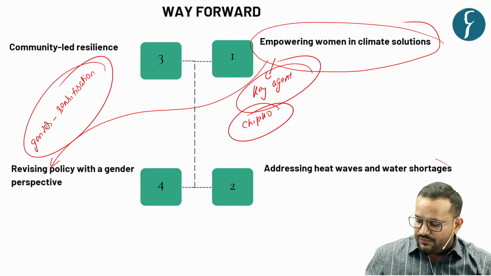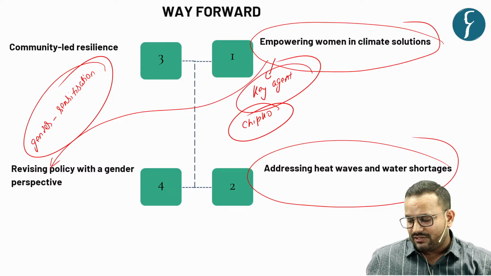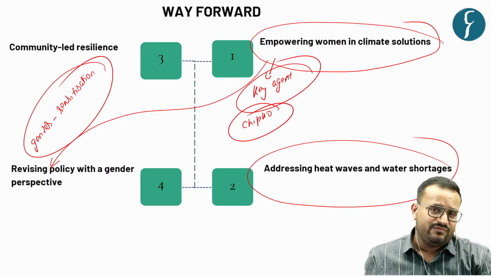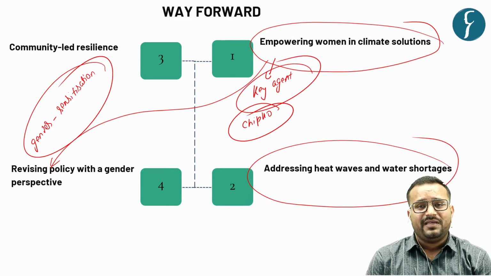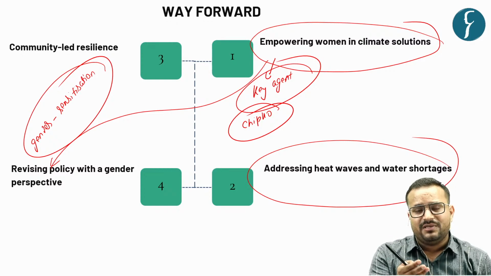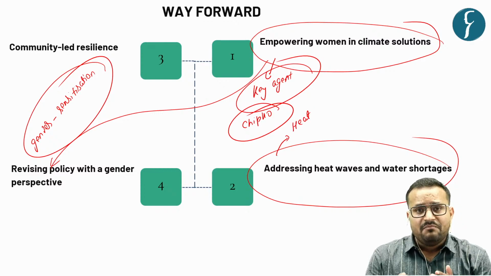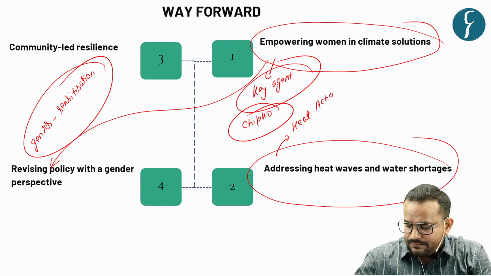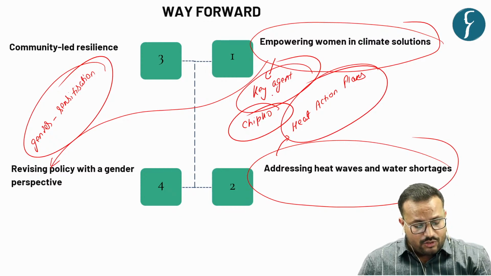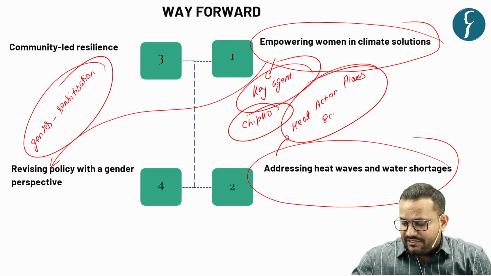And then we should address the heat waves and water shortages, because some changes have already taken place which cannot be reversed. What we can do is make a more adaptive strategy so that the impact, say on women, is minimized. So for that, we can prepare, for example, more robust heat action plans. We can provide more incentives for, say, eco-friendly cities.